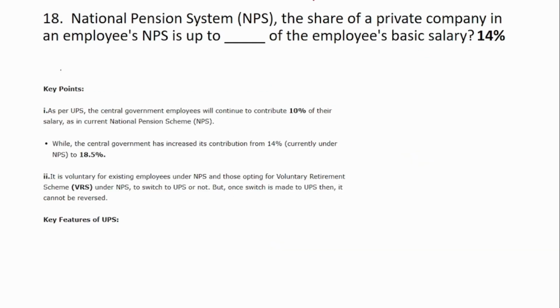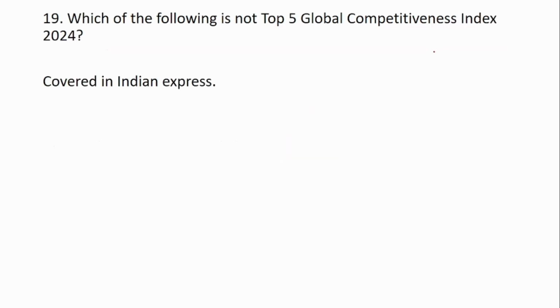18th question is, National Pension Scheme, the share of a private company in an employee's NPS is up to dash of the employee's basic salary. So here it is 14% of the employee's basic salary.